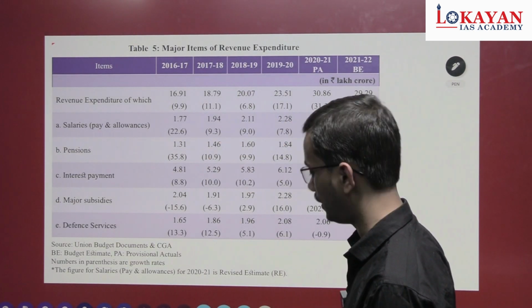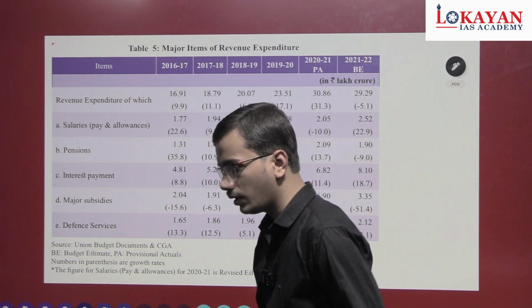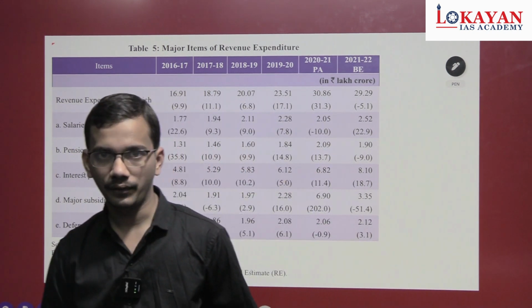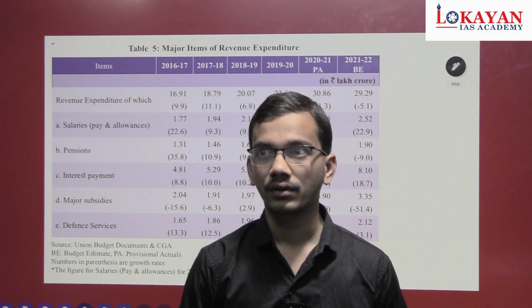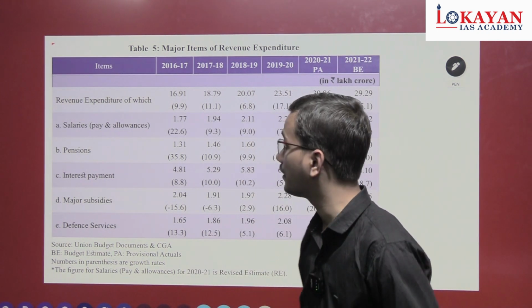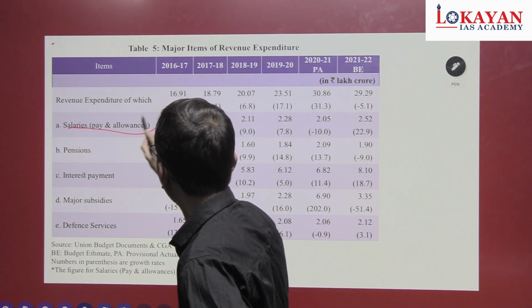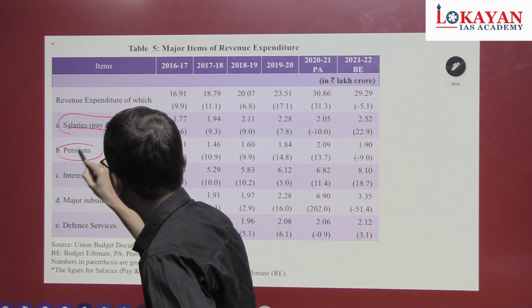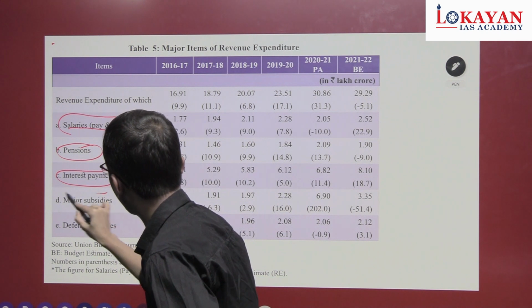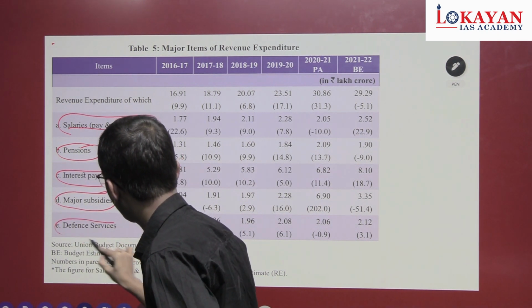This is the revenue expenditure. Suppose a question comes: under which category of revenue account is the expenditure maximum? Defense, interest, etc. So our general tendency is what? Defense expenditure would have been maximum, but that's not the case. See here, revenue expenditure: salary, pay and allowances, pensions, interest payments, major subsidies, and defense services.